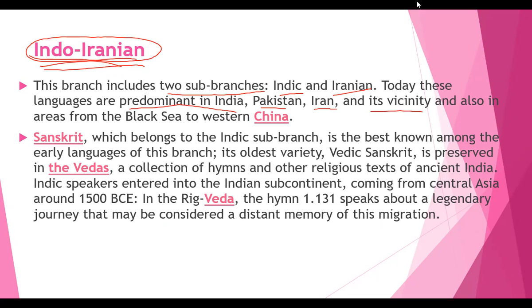And also in areas from the Black Sea to Western China. Right, so very, very important. Vicinity, don't confuse, means surroundings, right? So this branch includes two sub-branches. What were those sub-branches as I discussed with you? Indic and Iranian, right? So it is predominant in India, Pakistan, Iran, and its vicinity, that means its surroundings. And also in areas from the Black Sea to Western China.